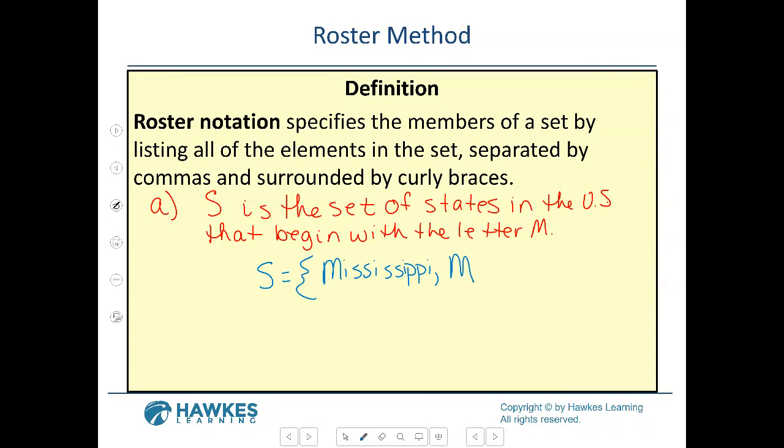Oh, yes, that's right. I do remember that. All right, Maine. We'll just say Michigan. Now you see what we're doing. We're listing out. So when it says roster notation, you list everything that starts with M. So we have, oh, you said Maryland too? What else can you all think of?